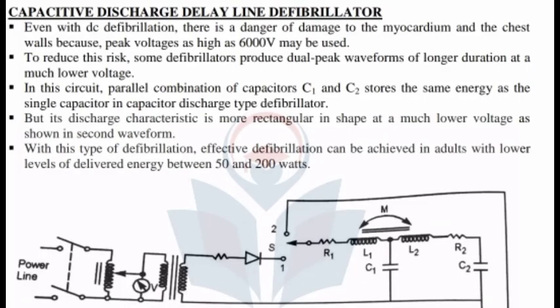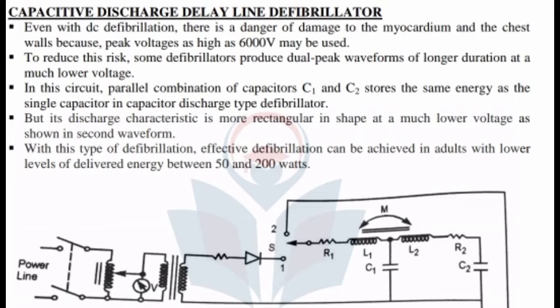So they found that even the DC defibrillation technique can be dangerous in certain conditions, because very high voltages, nearly 5000 to 6000 volts, were being used for a short period of time. But still people have found from experience that it can sometimes damage the myocardium, the walls of the chest.